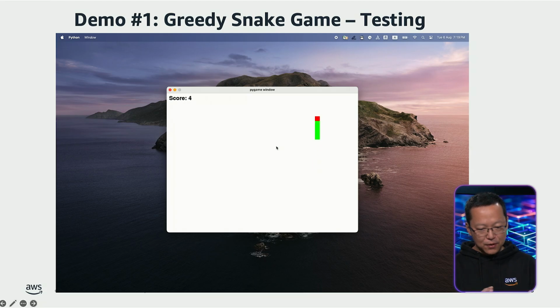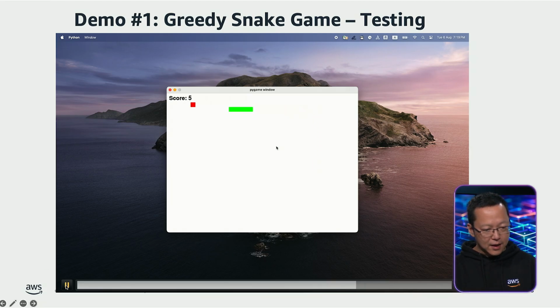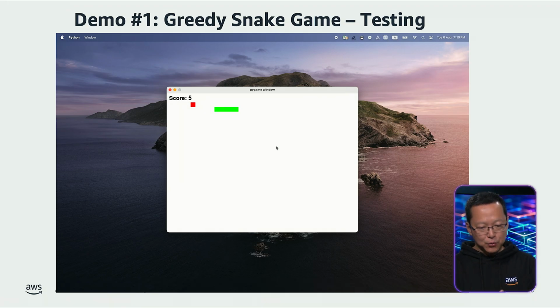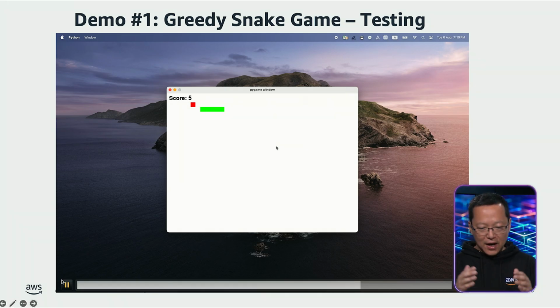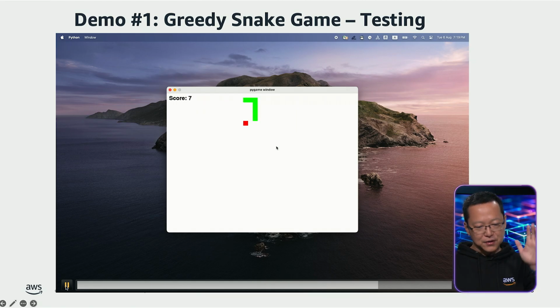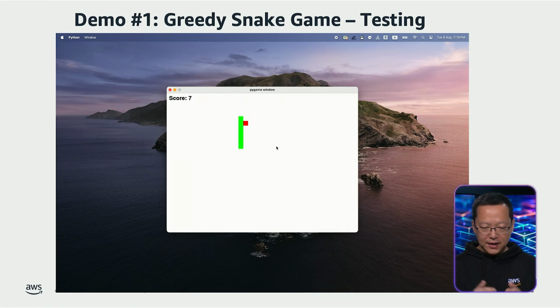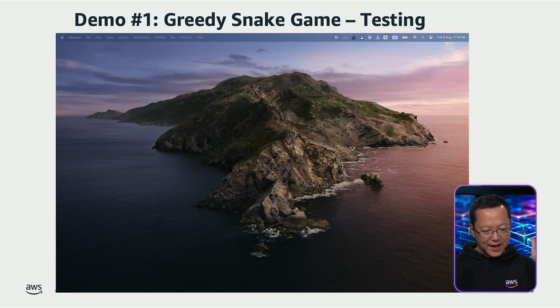For instance, the small red square represented the food, and the green rectangles represent the snake's body. So after the snake eats the food, the score increased by 1 point. If the snake collides with any of the 4 walls, the game is over.